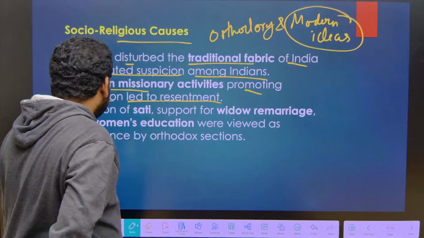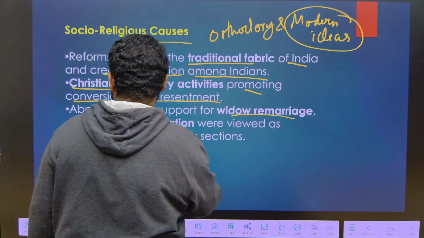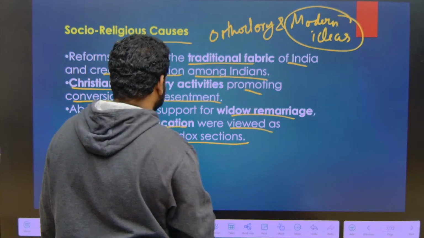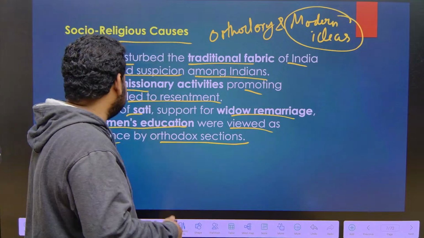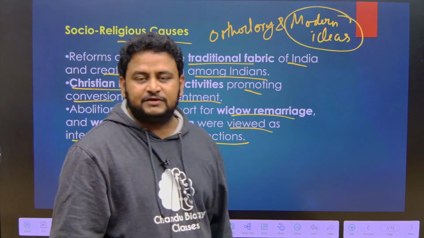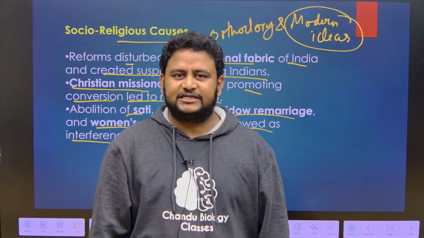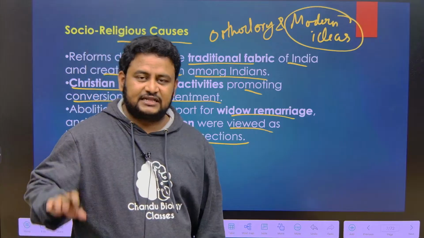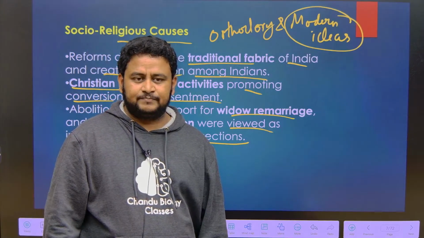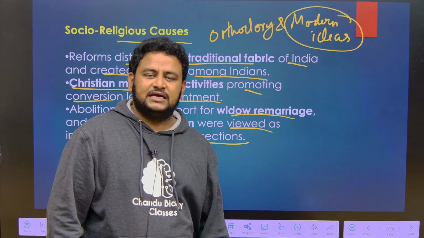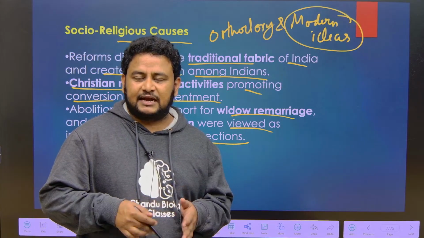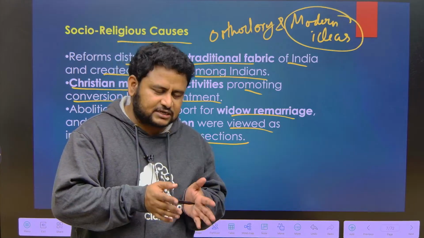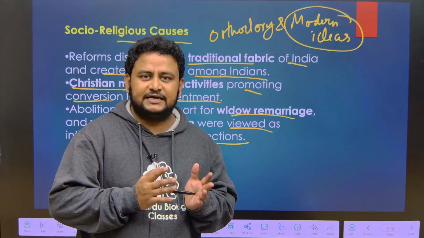Now, abolition of sati, support for widow remarriage and also women's education were viewed as interference by orthodox sections. Widow remarriage, for example, even though it is not taken in the right spirit, they see it as a taboo. In some sections of society in the 1800s, if you were talking about widow remarriage, it would definitely not be taken as a right move by the orthodox Indians at that time. So all this created resentment among the Indians.